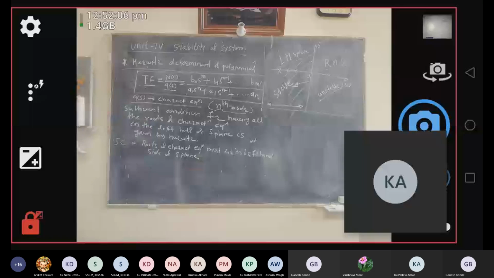So this is the sufficient condition, and the necessary condition for Hurwitz's determinant is about the determinants you will get. That is called Hurwitz's determinant.